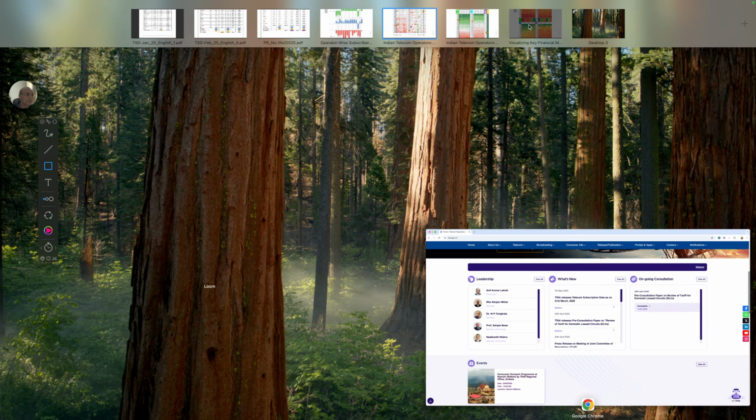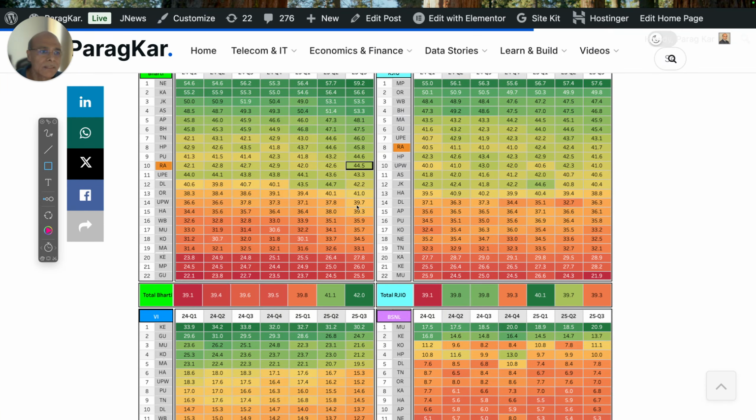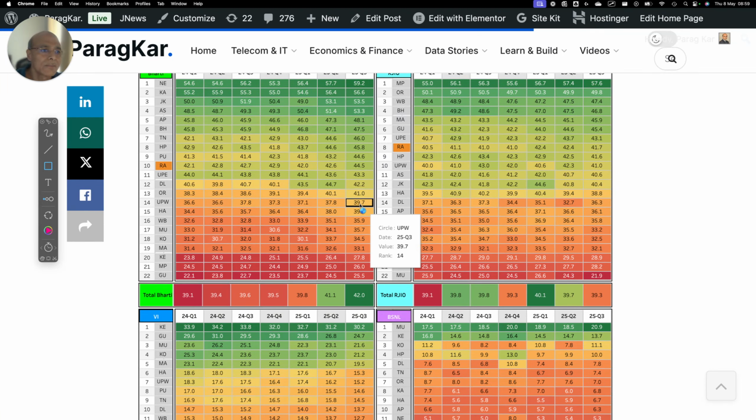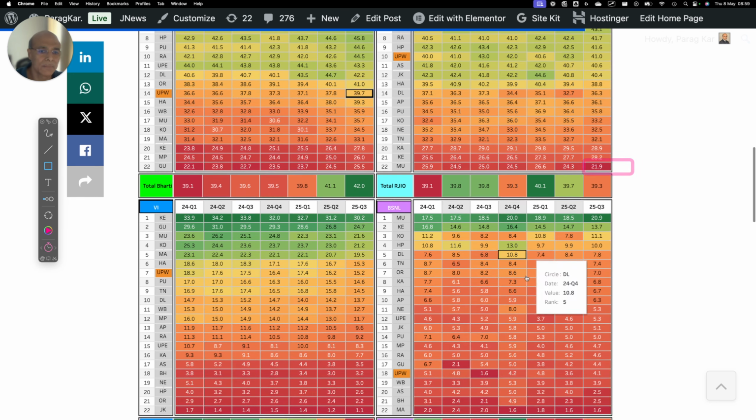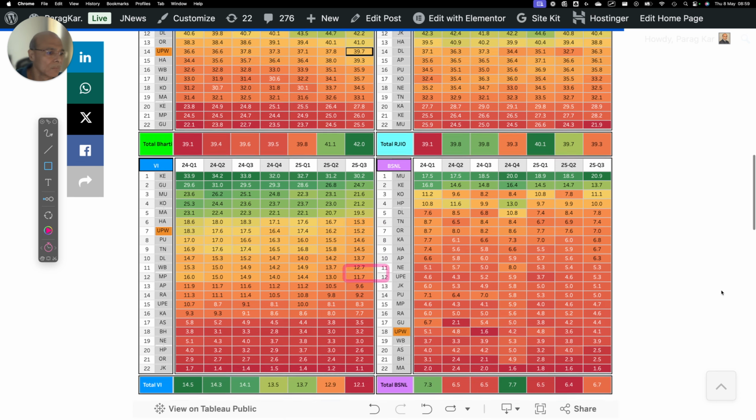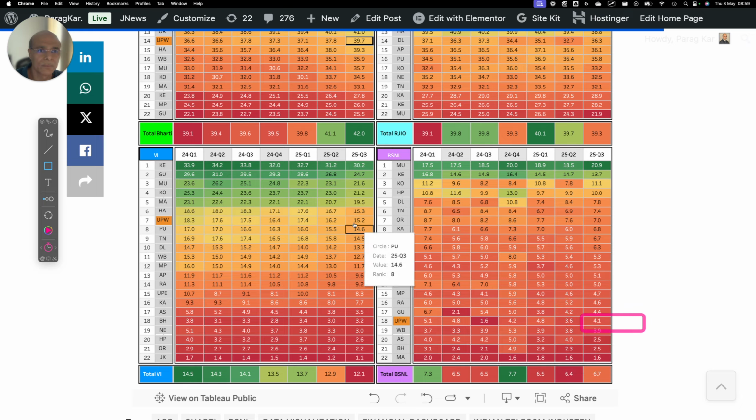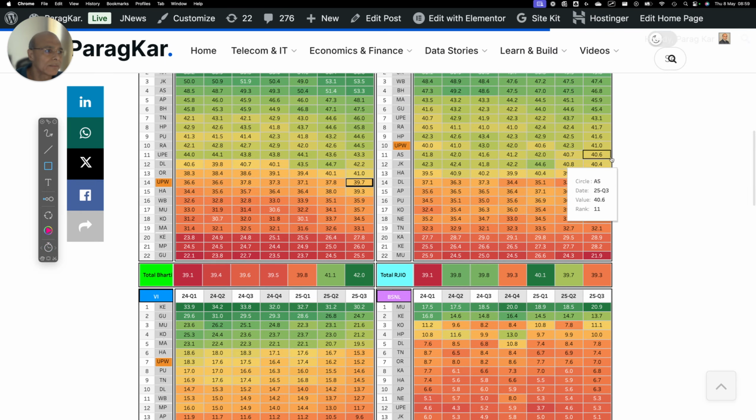So let's look at how UP West is placed from a revenue percent market share. It looks like Bharti is reasonably well poised at 39.7. Reliance Jio has the maximum market share, 41%. And then Vodafone Idea 15.2% and BSNL 4.1%. So who has the maximum market share?